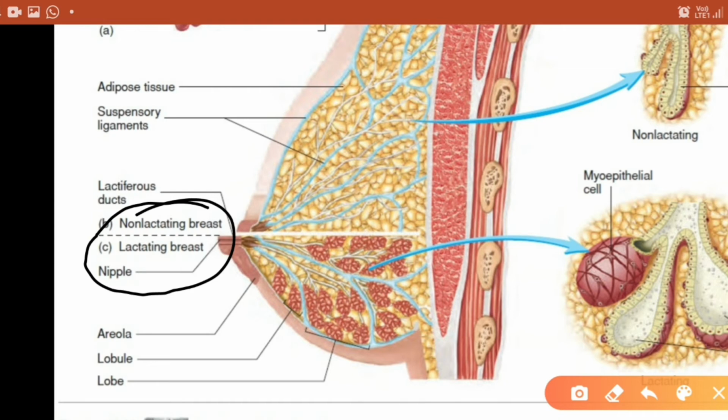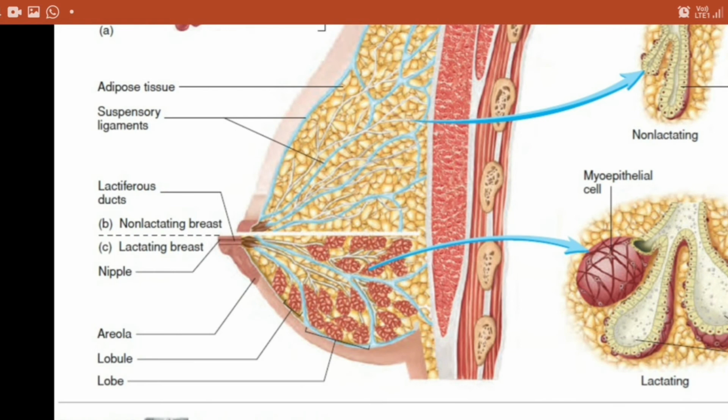But in the case of a lactating breast, as I said in the schematic representation, the mammary gland is divided into 15 to 20 mammary lobes. Especially in the lactating breast region you can see the pink colour structures shown here. They are nothing but mammary lobes.